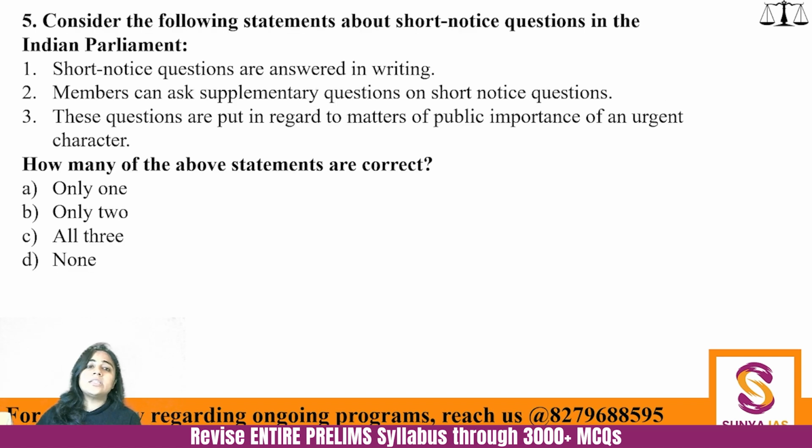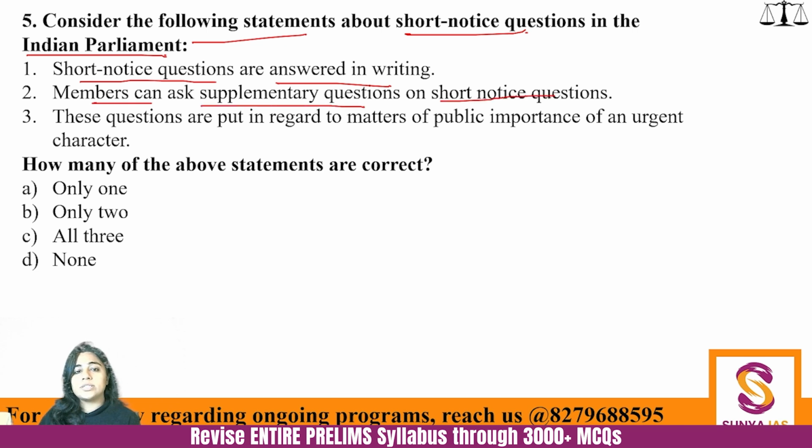Next question. Consider the following statements about short notice questions in the Indian Parliament. Short notice questions are answered in writing. Members can ask supplementary questions on short notice questions, and these questions are put in regard to matters of public importance of an urgent character. How many of the above statements are correct? Do it very quickly. It is not answered in writing, it is answered orally. Members definitely can ask supplementary questions because they are answered orally. And yes, even here, the public importance aspect applies. So, only 2 is the correct answer.